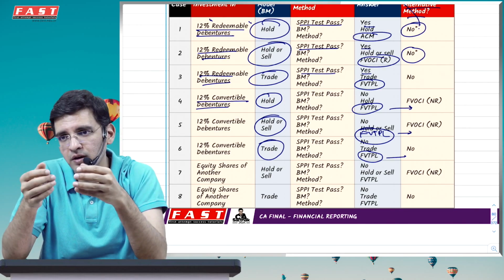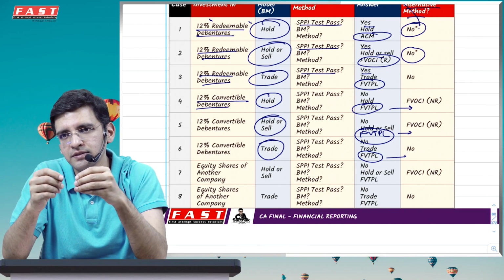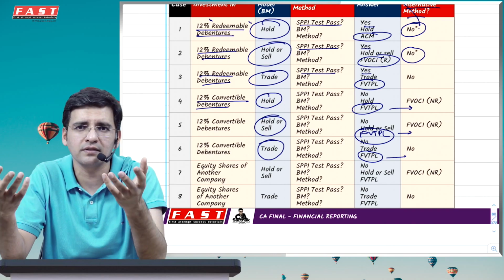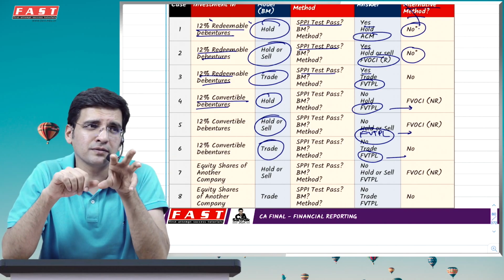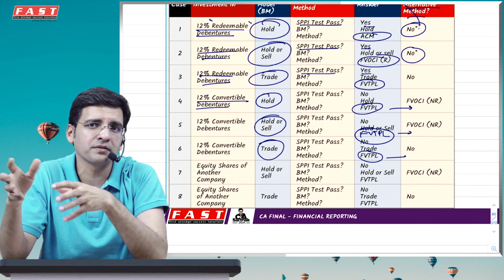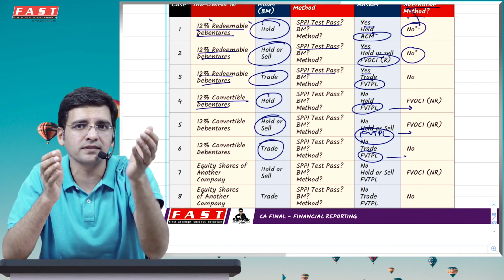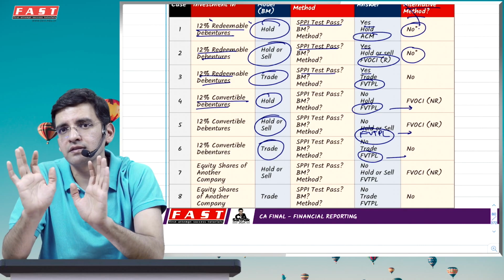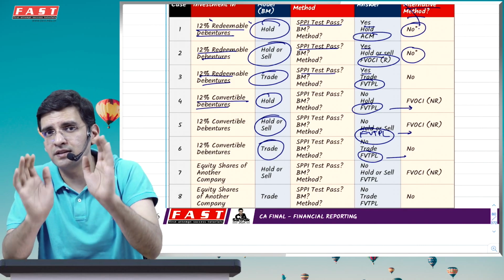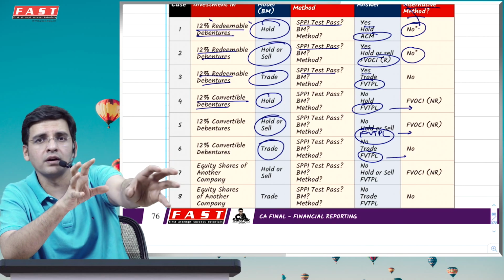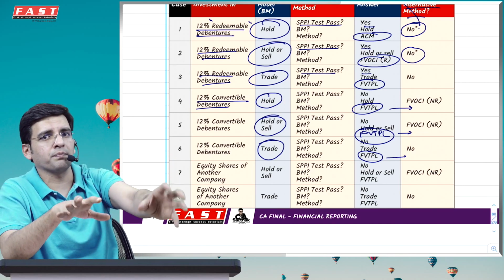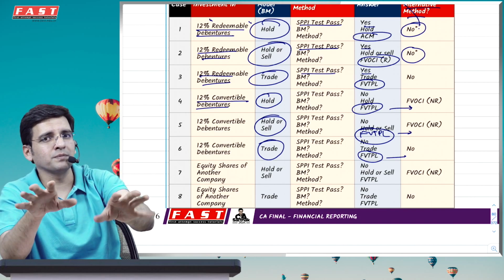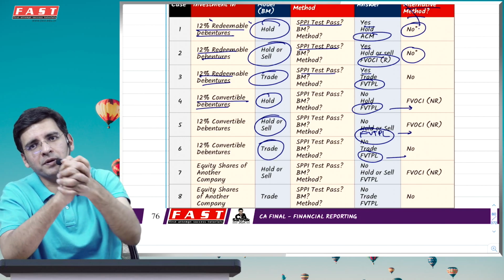if you say that I have taken a bond which gives me a variable rate of interest where the variable rate is directly linked with the RBI repo rate, then that also is basically giving me market rates of interest. So that is also satisfying the SPPI test. But if I take an instrument which will give me my principal back and during the tenure will give me interest which is linked to the change in the gold index, definitely the one who's buying is not really interested in a fixed principal and interest return on the investment. In fact, he is interested in the returns which you usually get in a commodity like gold. That means this instrument is not bought purely for interest and principal, but for the speculative nature of gain. It's a risky investment, simply said. That is why this will not satisfy the SPPI test.